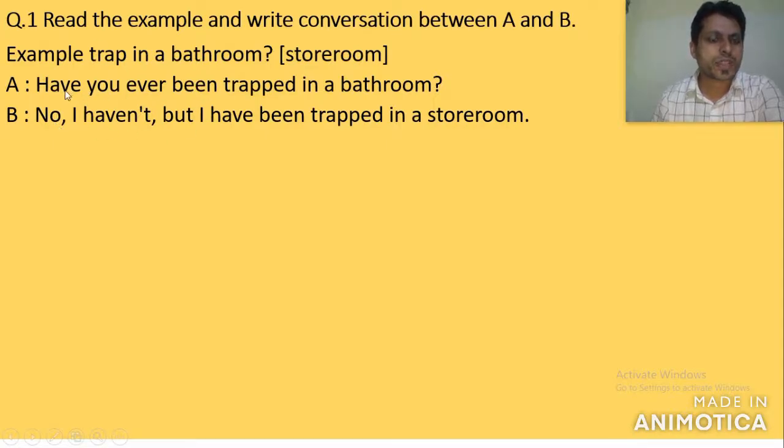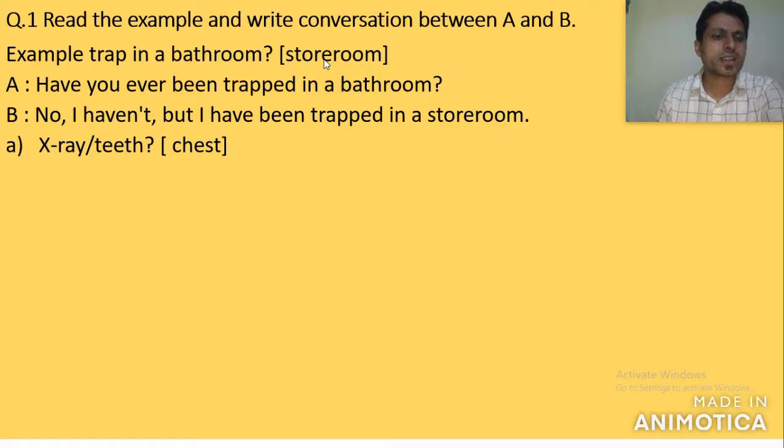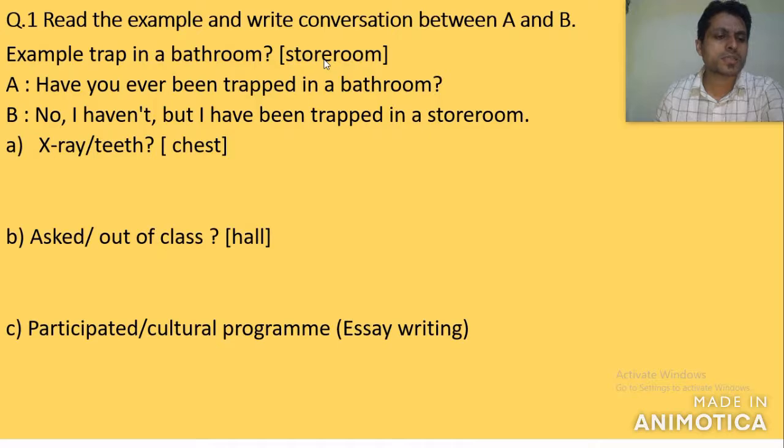So, have you ever been trapped in a bathroom? This is a passive sentence. Then this answer is also in passive. No, I haven't, but I have been trapped in a storeroom. The noun phrase given in the bracket should be used. Well, now the question for you: A, X-ray, teeth, question mark, and in the bracket there is chest. Number B, asks out of class, exam hall. Number C, participated in cultural program, essay writing. So similarly, as you have seen in the example, you are supposed to write the answer.